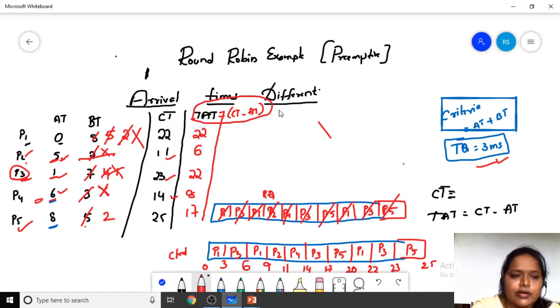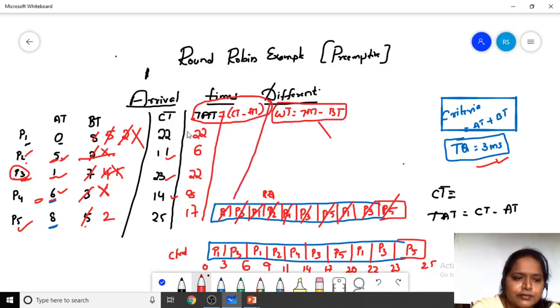Next we will calculate the waiting time. What is the formula for waiting time? Waiting time is equal to turnaround time minus burst time. So this is the formula for waiting time. Now, what is the waiting time?